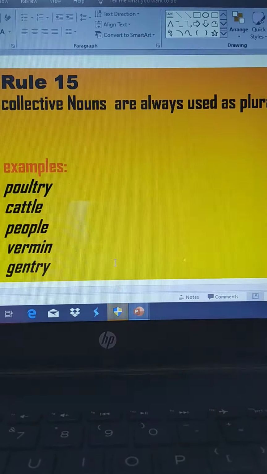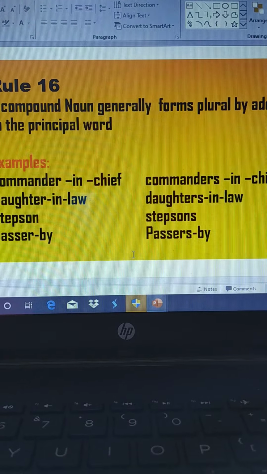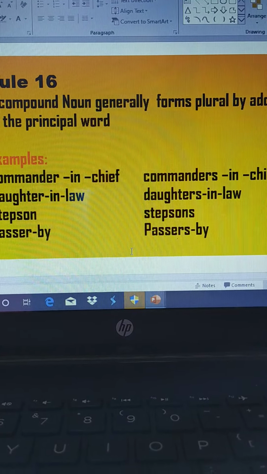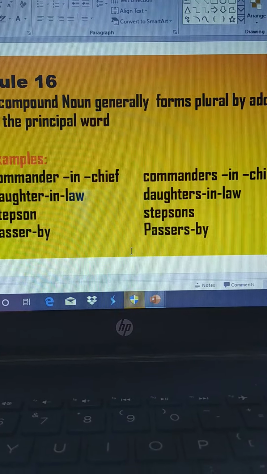Let's proceed to the next rule, that a compound noun generally forms plural by adding s to the principal word. So what is the principal word over here? You can see the examples mentioned over here. Commander. What we need to do is add s to the principal word, not to any other words. Then daughter-in-law. Where do we need to add s? To the principal word, not to any other words.